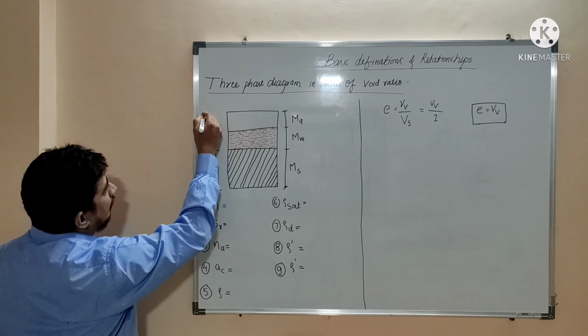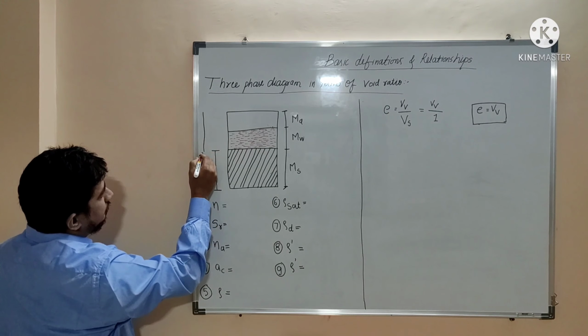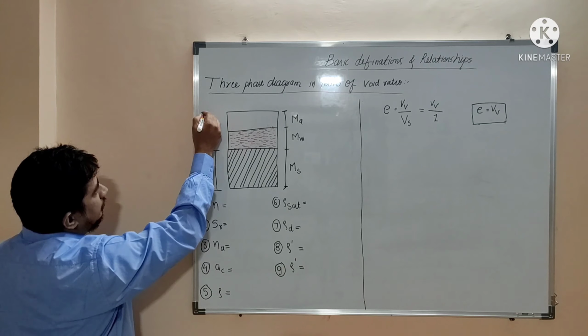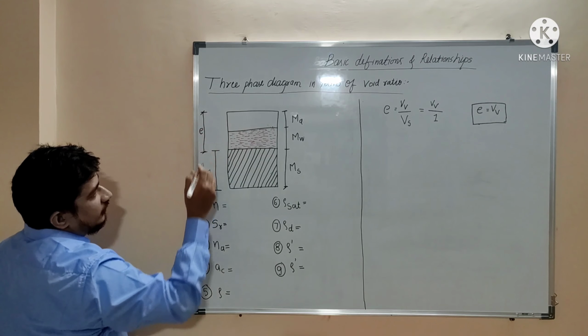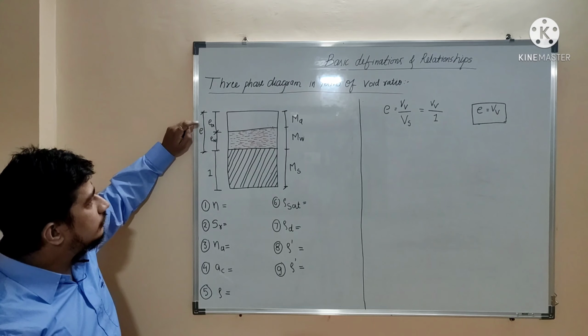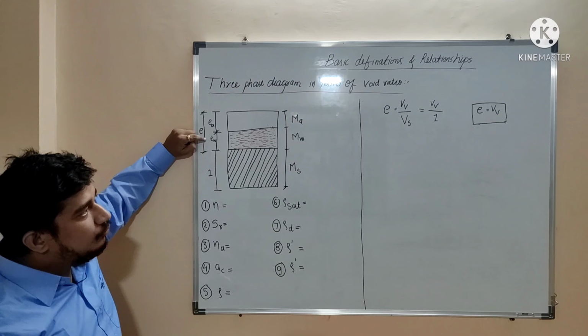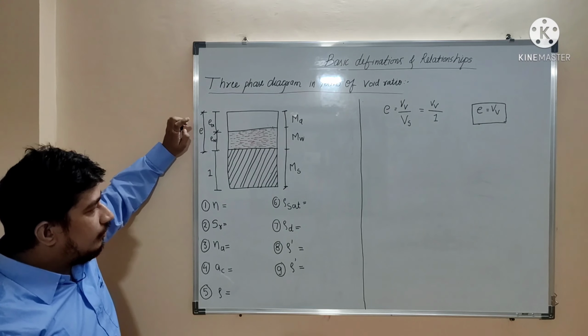So all of this is nothing but e, we can say like this. Okay, this is ea and this is ew, that is, ea is the volume occupied by air and ew is the volume occupied by water.